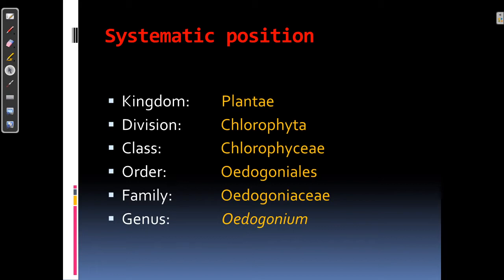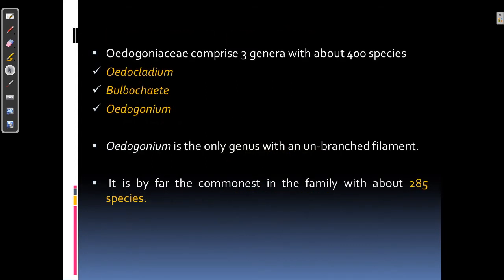Order Oedogoniales. This order Oedogoniales has only one family, that is Oedogoniaceae. And family Oedogoniaceae is comprised of 3 genera with a total of around 400 species.